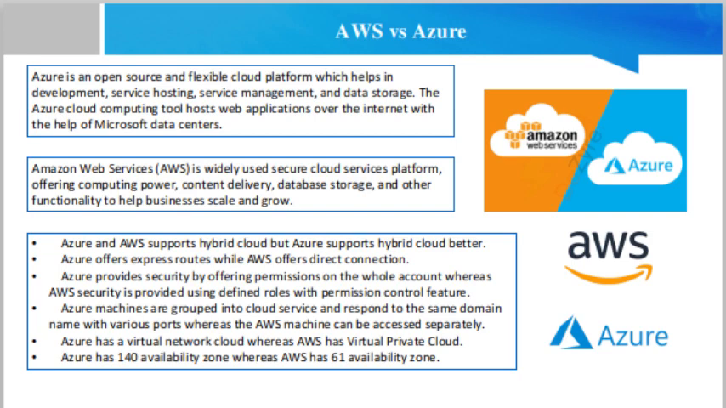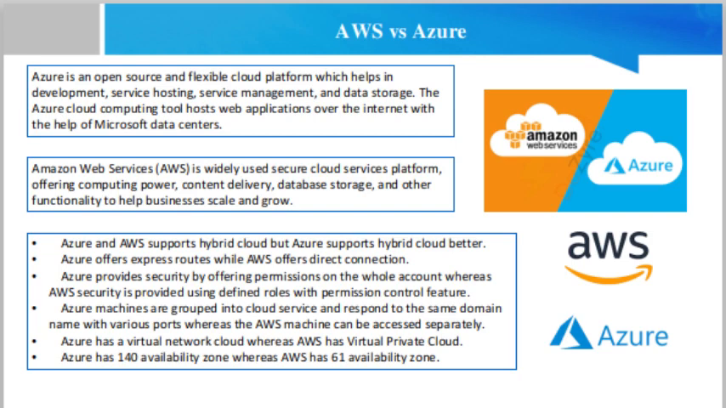Key differences between AWS and Azure. Both Azure and AWS support hybrid cloud, but Azure supports hybrid cloud better. Azure offers ExpressRoute while AWS offers Direct Connect. Azure provides security by offering permissions on the whole account, whereas AWS security is provided using defined roles with a permission control feature.